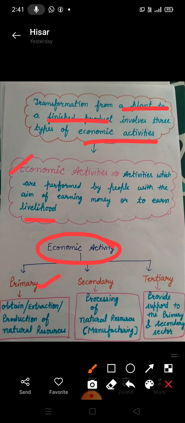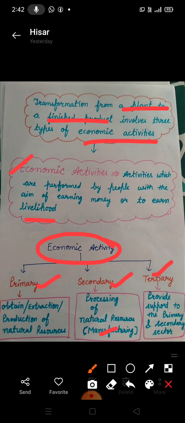Next is secondary activities. In these activities, there is processing of natural resources. Whatever is produced through the primary sector is processed in the secondary sector. So manufacturing work is done here. Secondary activities means processing of natural resources to make them more useful. All manufacturing activities fall under this group. Examples are extraction of metal from ores and conversion of wheat into flour, cotton into textiles.